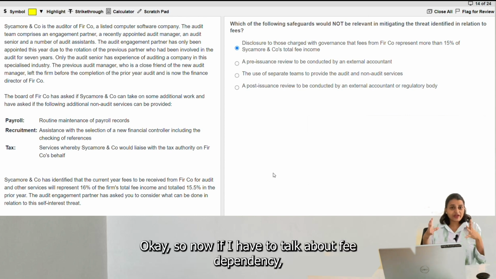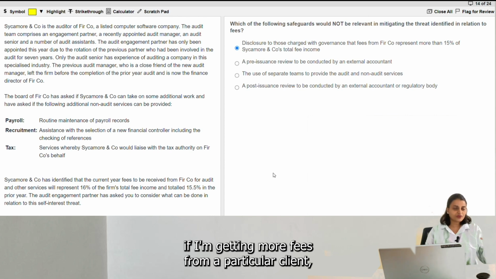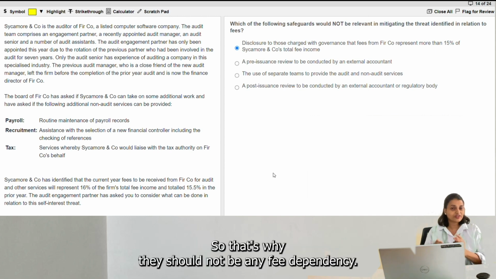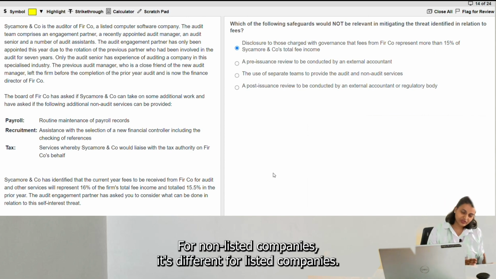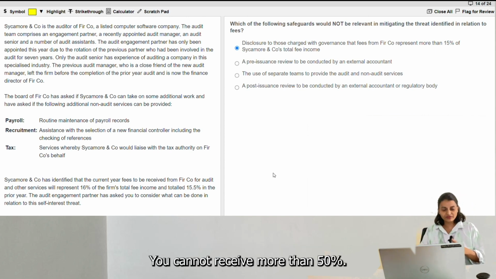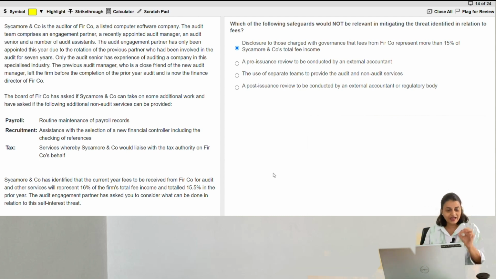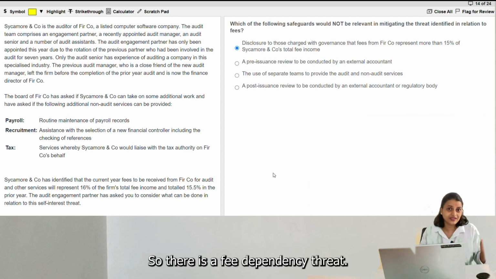So now if I have to talk about fee dependency, if I am getting more fees from a particular client, then I do not want to lose the client, so the client can intimidate me. That's why there should not be any fee dependency. Now the rule again for listed companies is different, for non-listed companies it's different. For listed companies, you cannot receive more than 15% of your gross total collection from one single client. And in this case, I am receiving 16%. So there is a fee dependency threat.